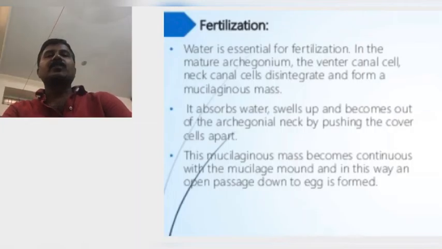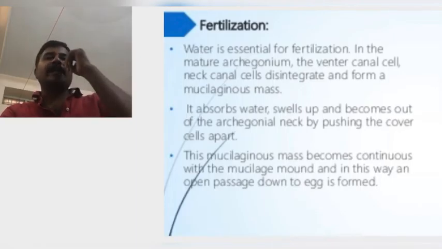The ventral canal cell also disintegrates. Only the egg cell is a functional cell. With the egg cell, the antherozoid fuses and forms a diploid zygote. When the diploid zygote forms, the gametophyte stage is complete in Anthoceros's life history.